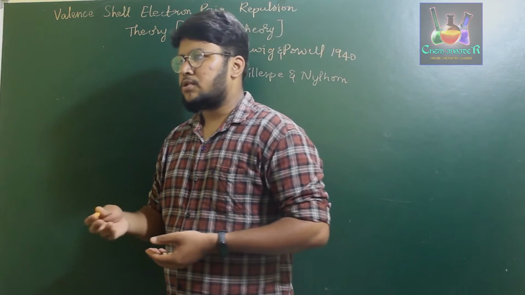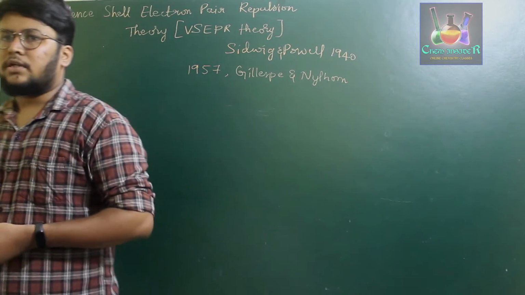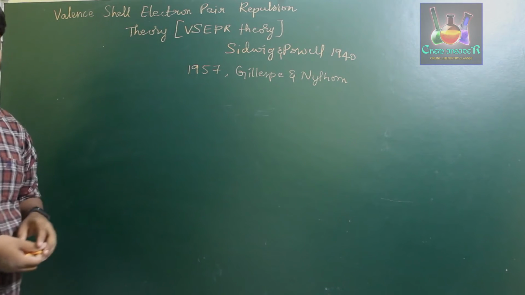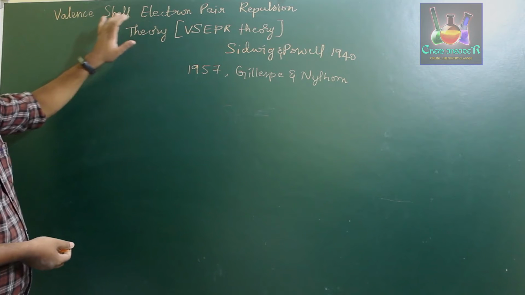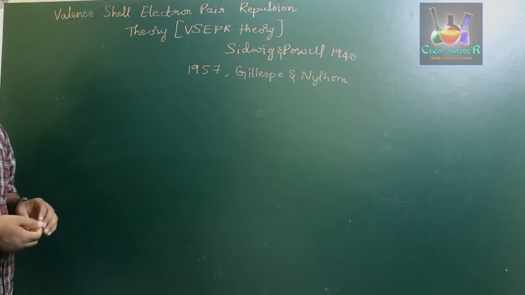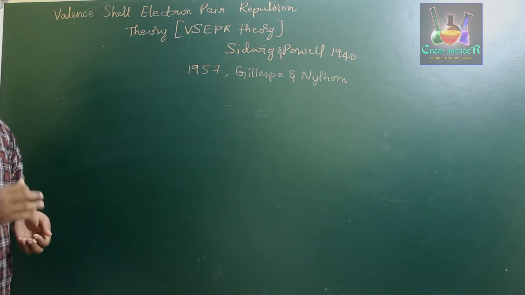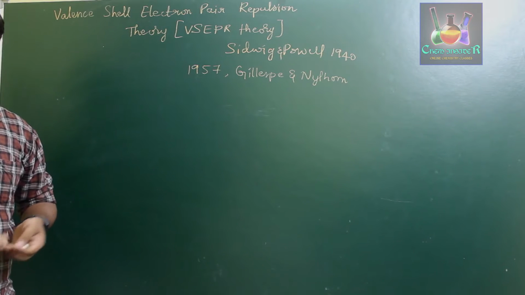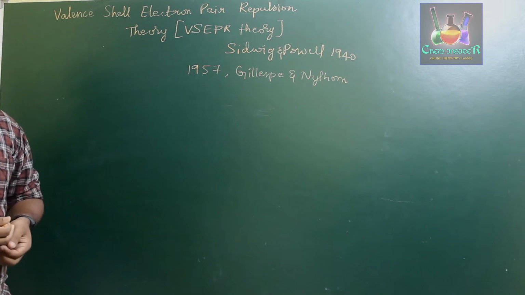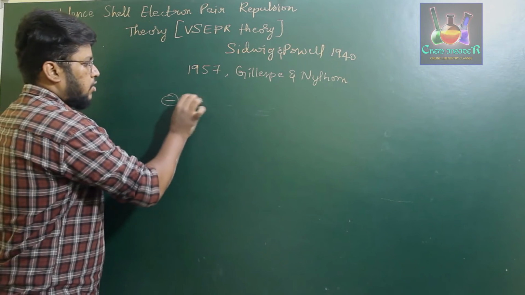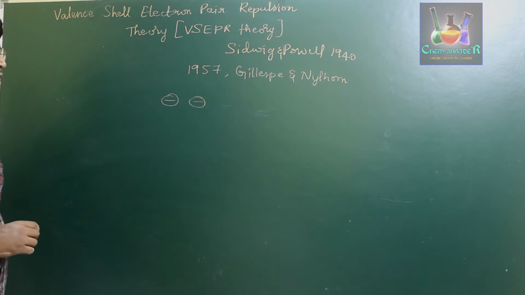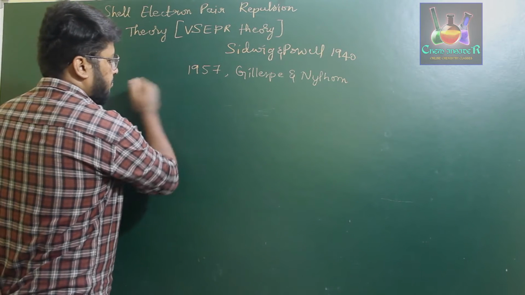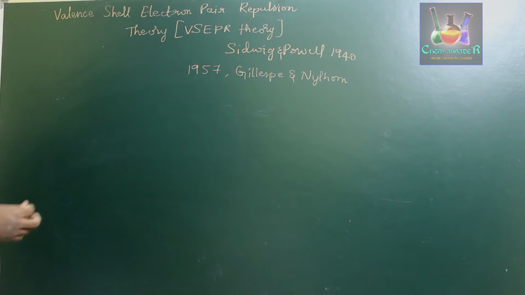Hence, they proposed certain postulates in order to explain that particular theory, and they named it valence shell electron pair repulsion theory. So, we clearly understand valence shell electron pair, but what is this repulsion? Whenever you come across electrons present in an atom, all we know is two similar charges are repulsive in nature. That is, two negative charges are always repelled by one another, whereas opposite charges are attracted by one another.